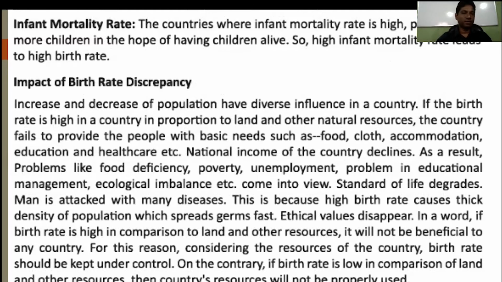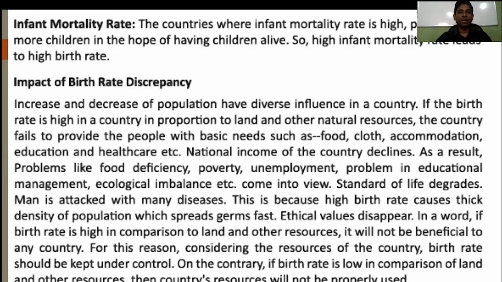Impact of birth rate discrepancy. Increase and decrease of population have diverse influence in a country, right? If the birth rate is high in a country, in proportion to land and other natural resources, the country fails to provide the people with basic needs such as food, clothes, accommodation, education, and healthcare, etc. So students, increase to healthcare. This part is very important. You must underline it. Okay.